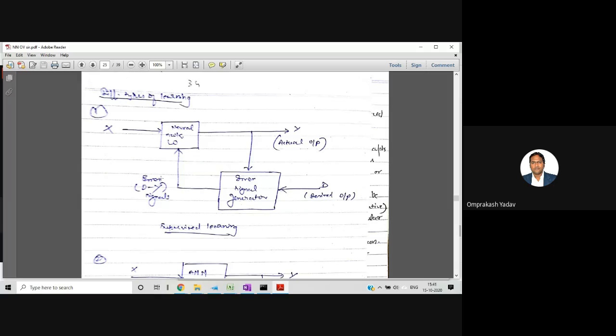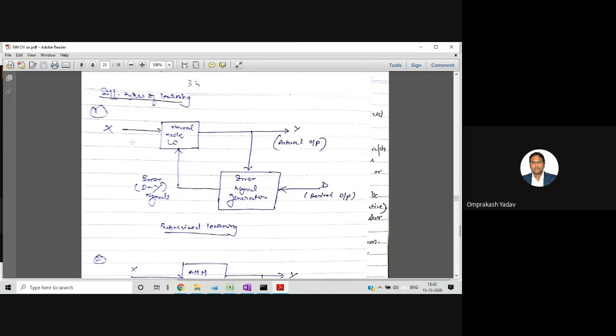Now the learning can be of different types. The first type is what? Supervised learning. In supervised learning, the learning will always take place in presence of some supervisor. So there will be a supervisor present who will be observing whether the learning is taking place or not. So every time the supervisor will check, it will try to evaluate the error, and the error will be given to the input side, right? And then every time the error will be reduced. So based on that, the weight adjustment will be done, and then the learning can be done.